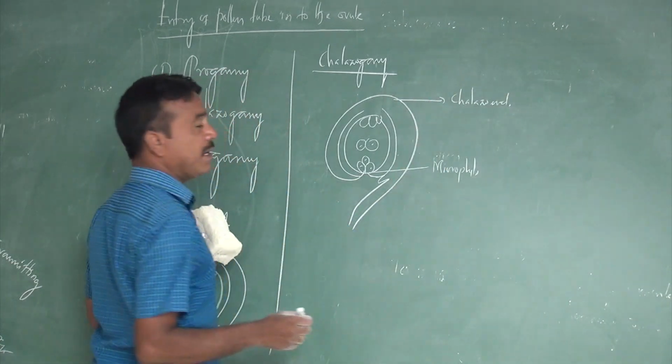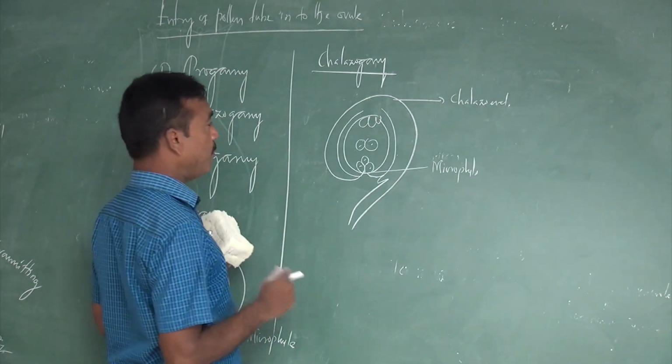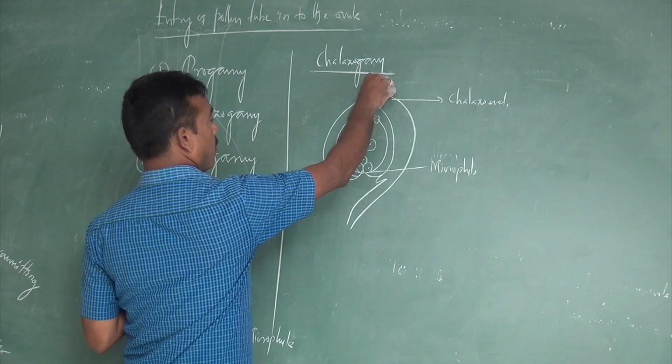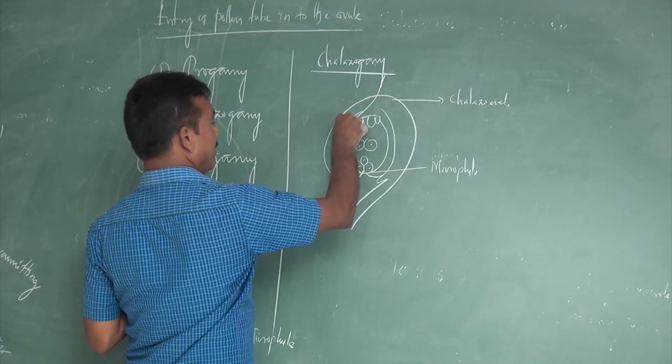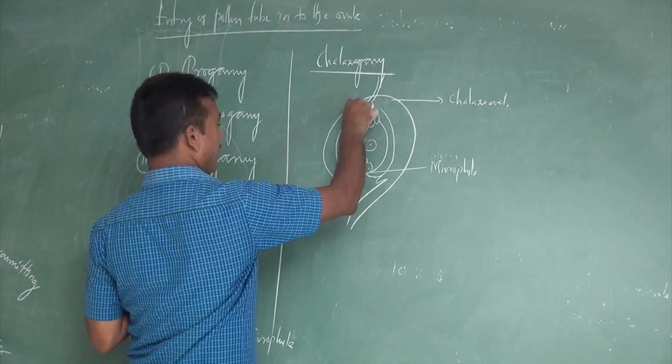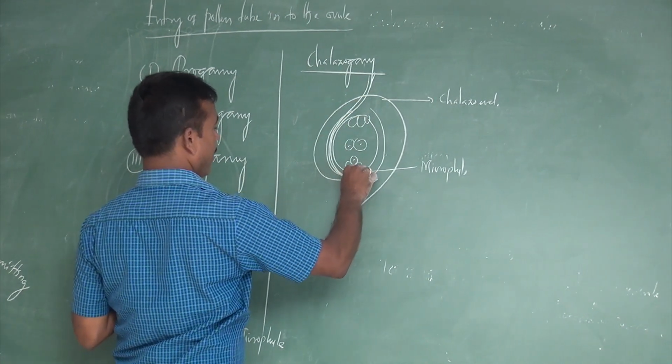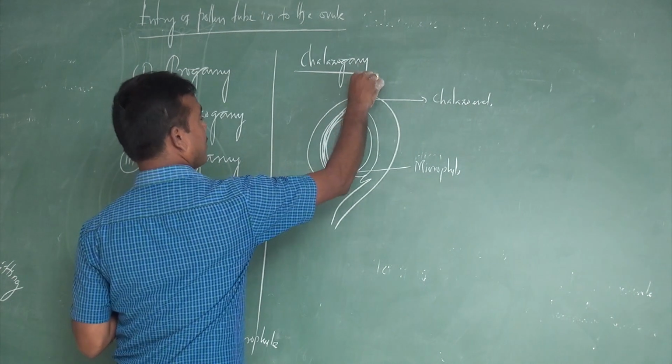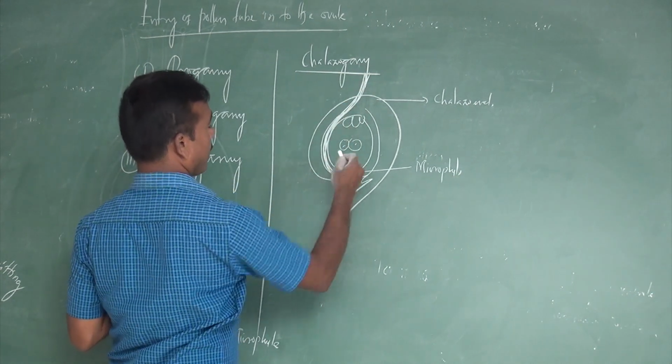So that is commonly called chalazogamy. That means the pollen tube enters through the chalaza. That is commonly called chalazogamy.